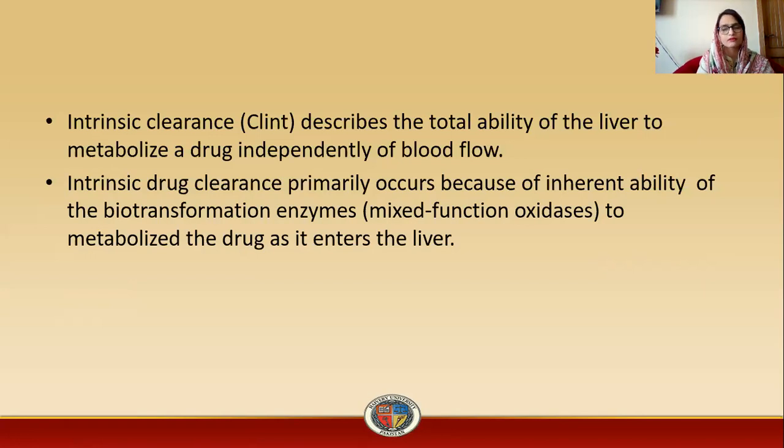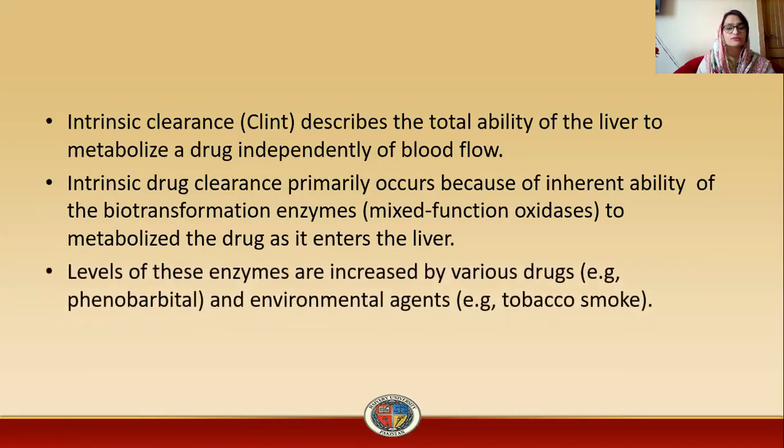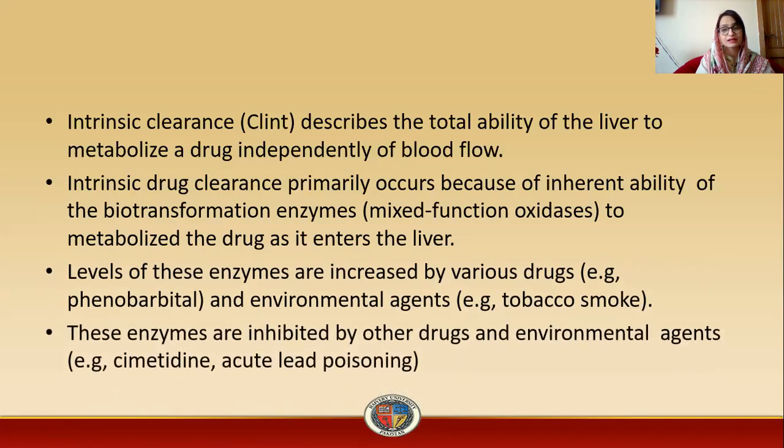Once the drug enters the liver, intrinsic drug clearance will be started by biotransformation enzymes that are mixed function oxidases. The levels of these enzymes are increased by various drugs such as phenobarbital and environmental agents, for example, tobacco smoke. They can elevate the concentration of these enzymes, that is mixed function oxidases.